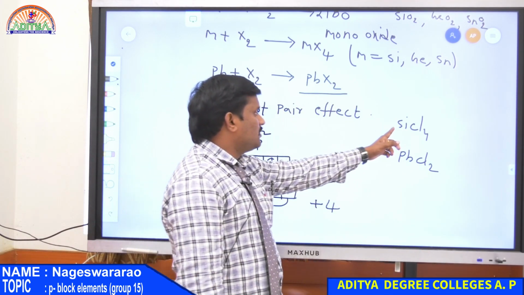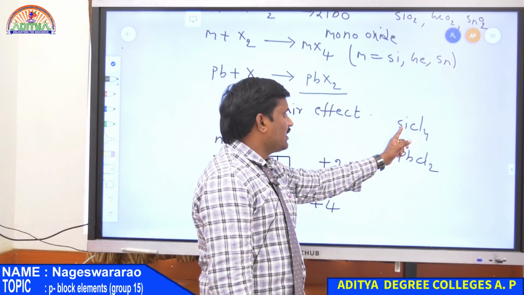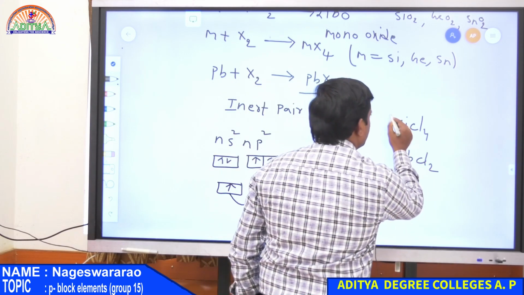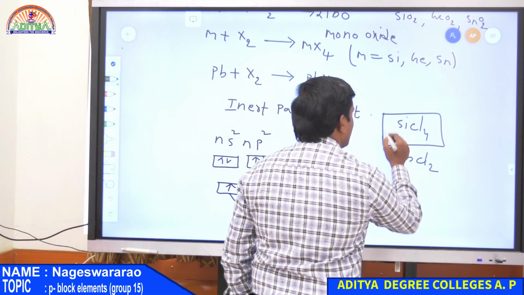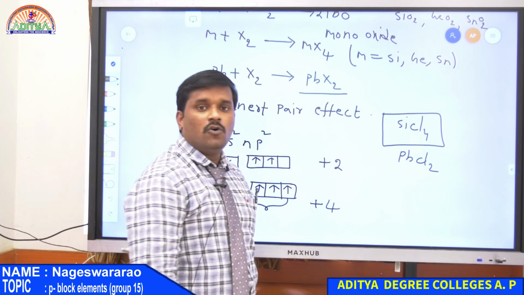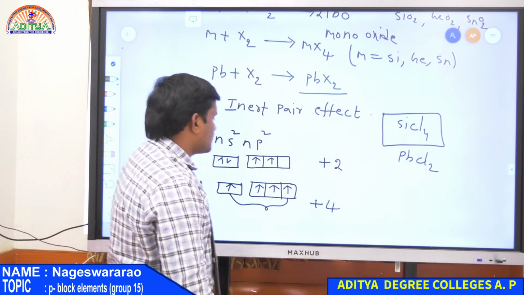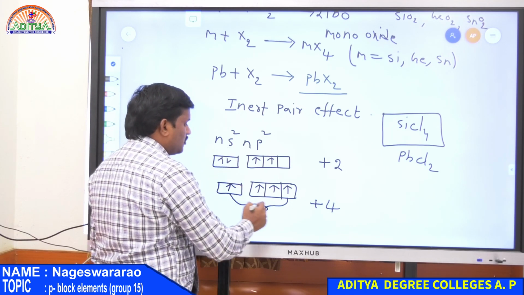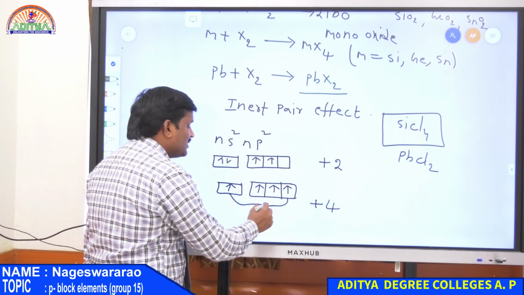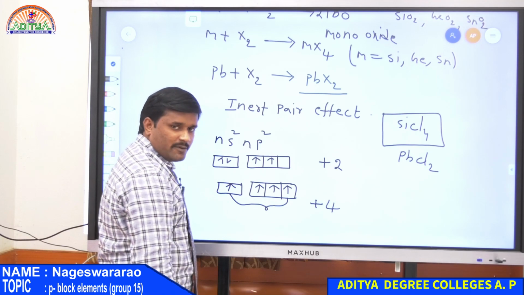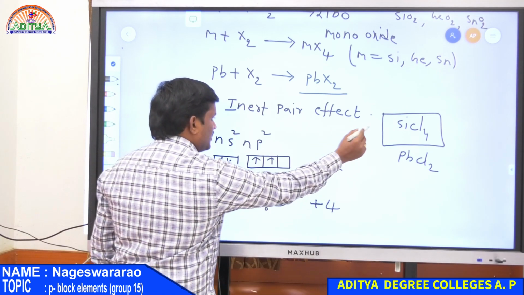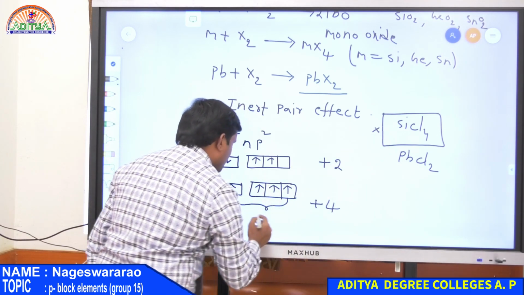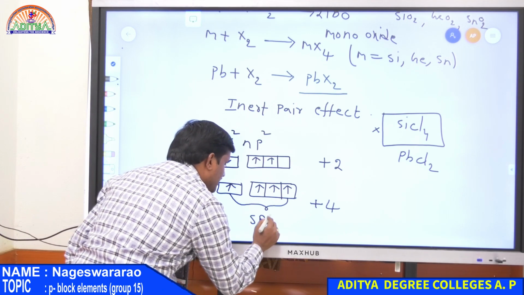whereas in the case of Pb it only forms PbCl2, dichlorides. So in this example, silicon tetrachloride, silicon can bond with chlorine with 4 bonds. So it has a tendency to form 4 bonds. These 4 bonds are due to promotion of an electron from the s orbital to the p orbital. Therefore, all these electrons are involved in bond formation, and hence in this example, silicon undergoes sp3 hybridization.